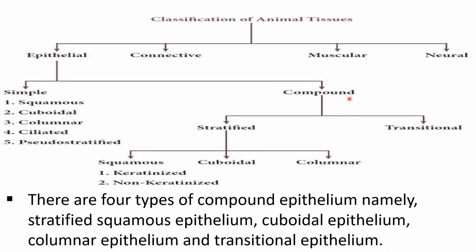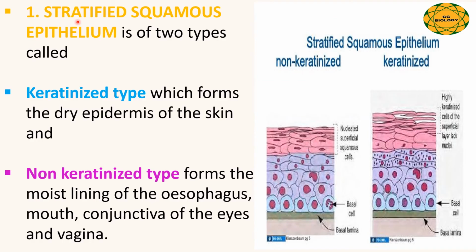The compound epithelial tissue is further divided into stratified and transitional, where the stratified epithelial tissue is further divided into squamous, cuboidal and columnar. Stratified squamous epithelium is of two types, namely the keratinized type, which forms the dry epidermis of the skin, and the non-keratinized type, which forms the moist lining of the esophagus, mouth, conjunctiva of the eyes and the vagina.